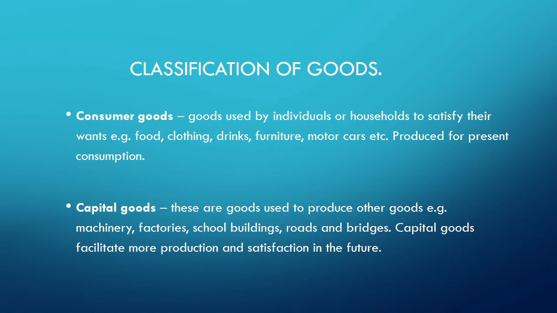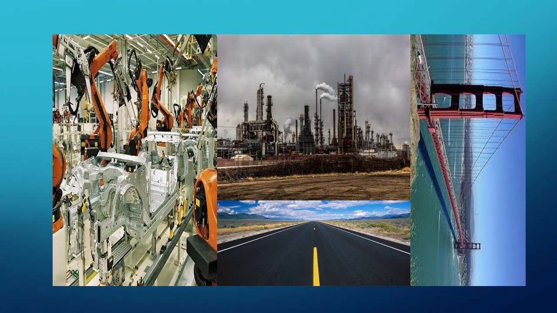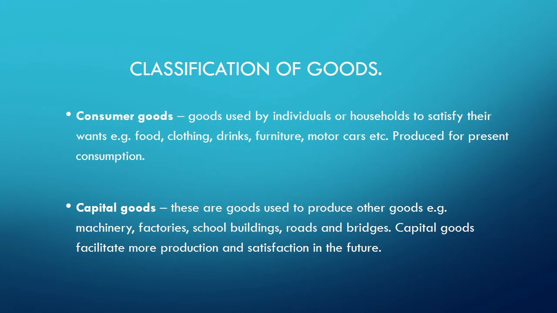The other type of goods are the capital goods. These are goods used to produce other goods. They are goods that are already produced and they are used in production of other goods. And these goods include machinery, factories, school buildings, roads, bridges, etc. Capital goods facilitate more production and satisfaction in future.